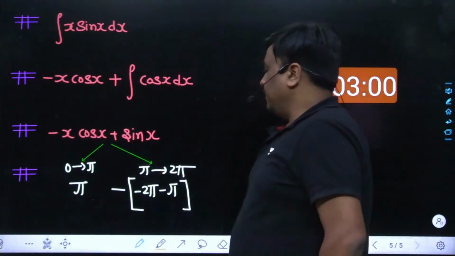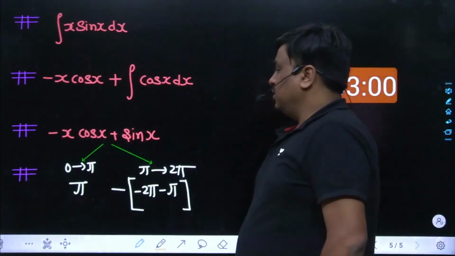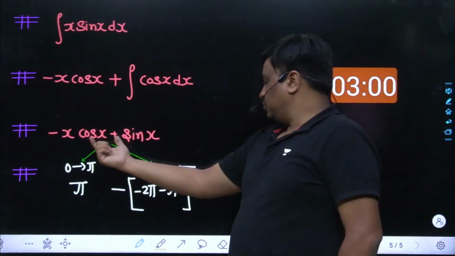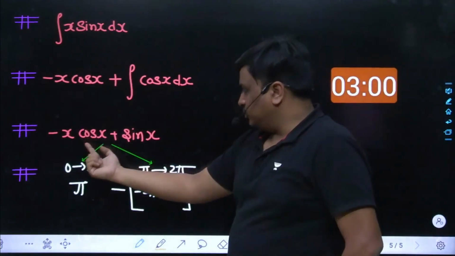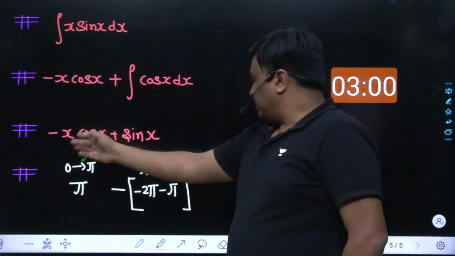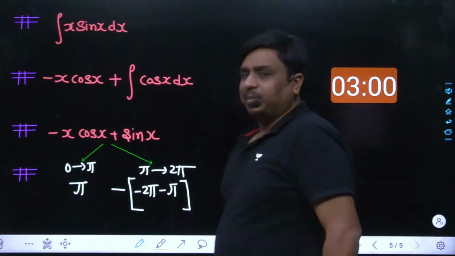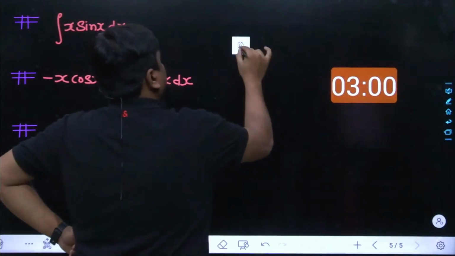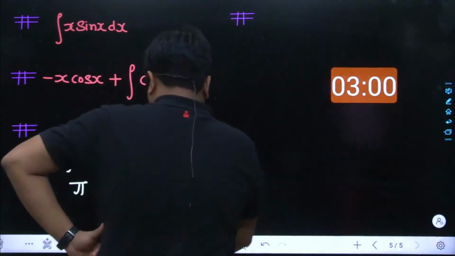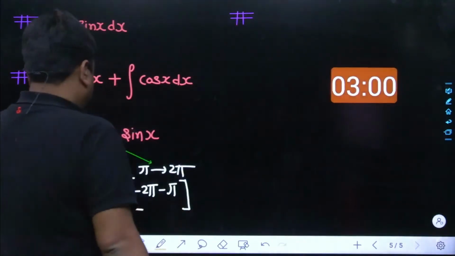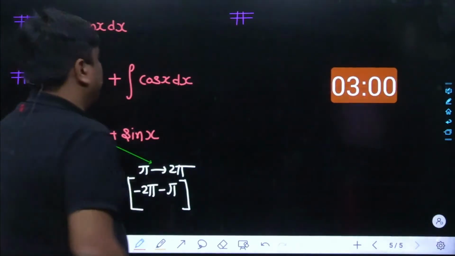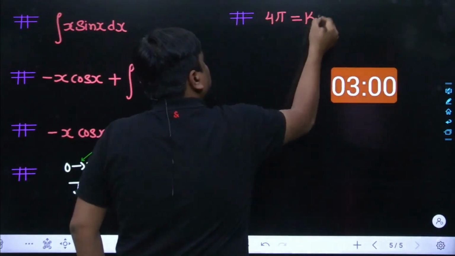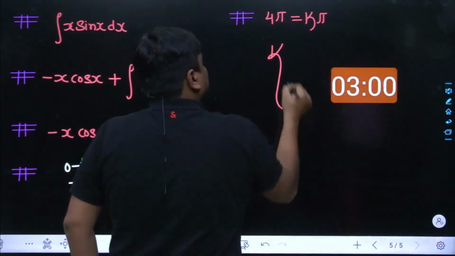So minus of pi, which makes it, yes. So cos of pi, which has been minus of 1, that becomes plus, and again it has been subtracted and becomes minus of pi. Minus of pi. Anyways, once we take it out, the result which has been expected has been pi plus 2 pi plus pi, which stands for 4 pi, compared with the k pi. So the value of k is 4.